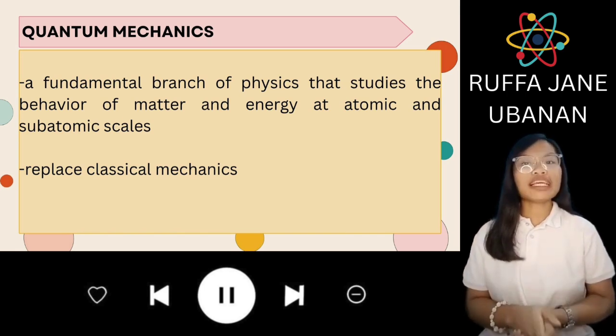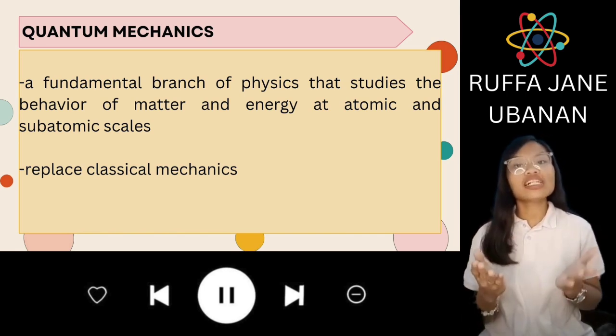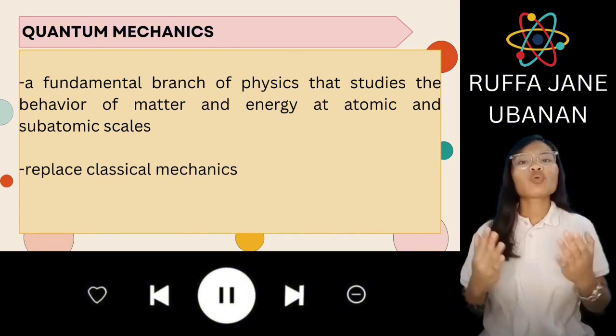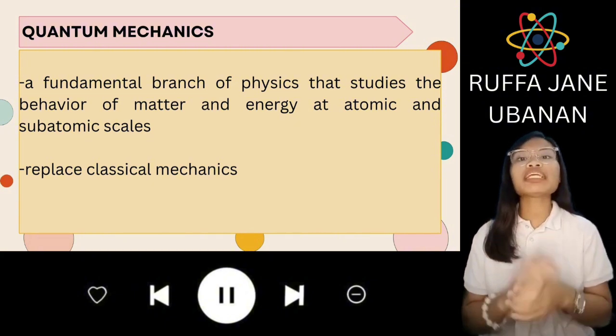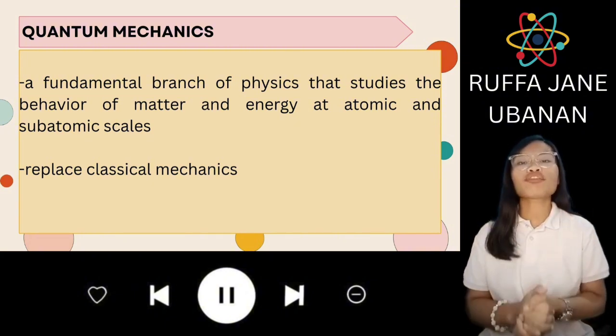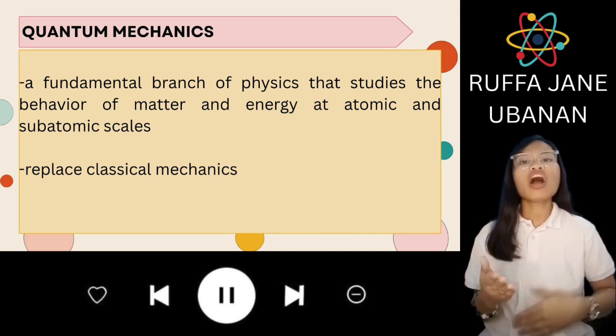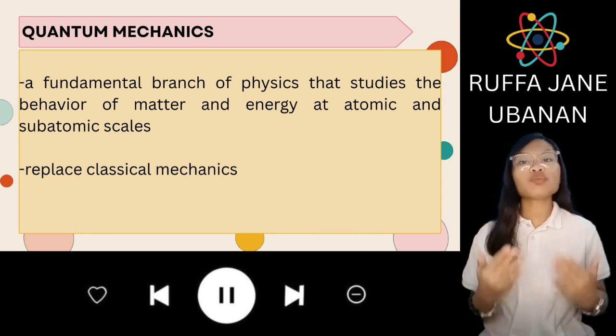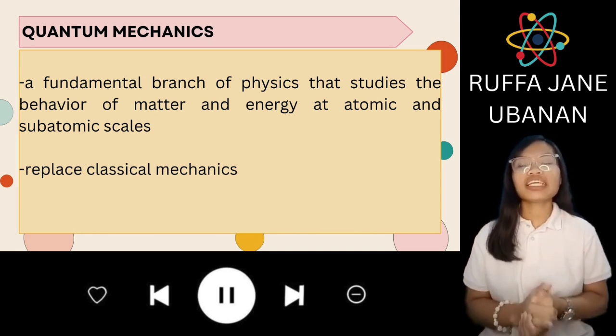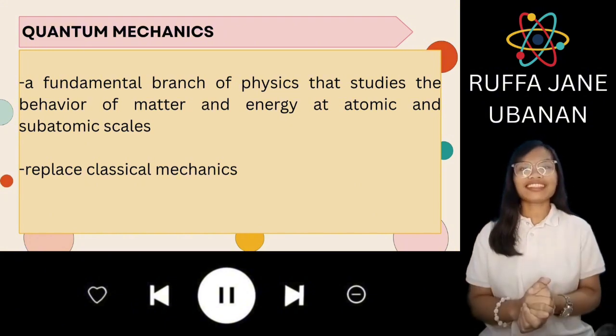And it replaces, again, classical or Newtonian mechanics when dealing with extremely small particles, offering a more accurate model for understanding the quantum world that classical physics cannot explain.